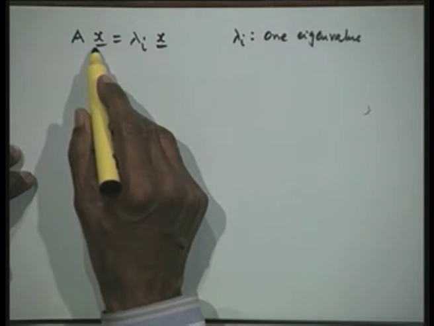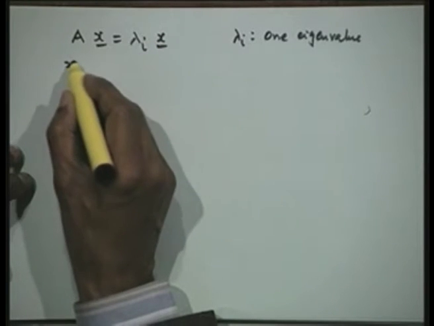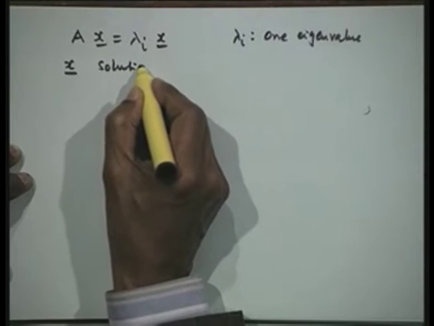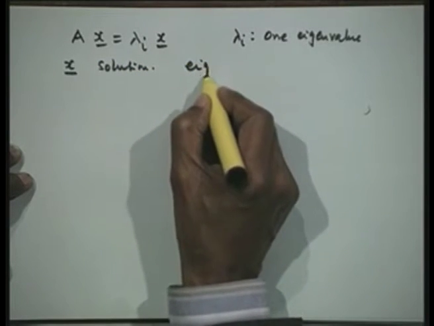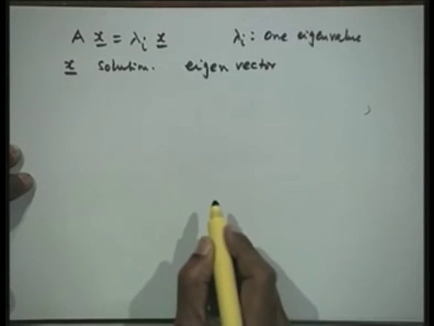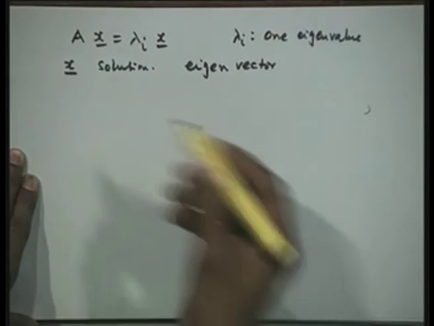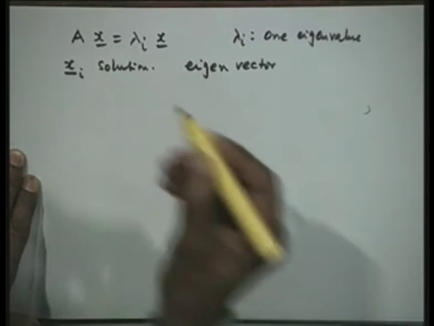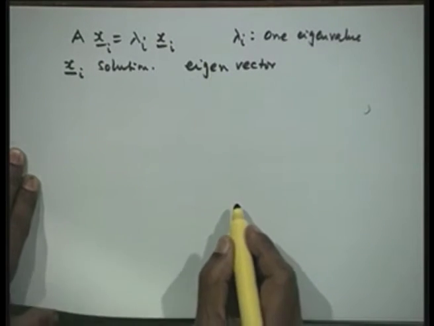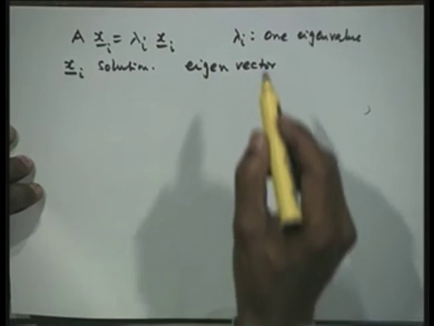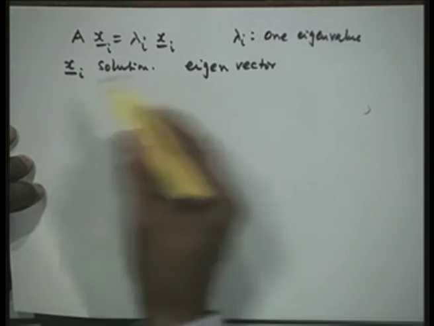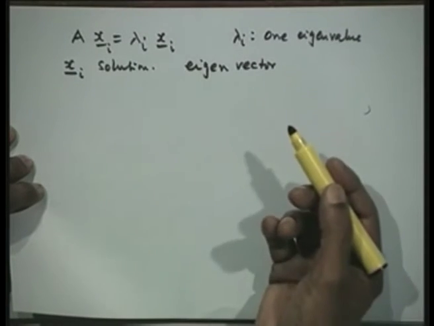Therefore, x will be the solution of this, and this is called the eigenvector. So, lambda i and the corresponding solution we put x with suffix i. Therefore, the eigenvalue problem is to determine the eigenvalues and the corresponding eigenvectors x i. So, that will complete our eigenvalue problem.